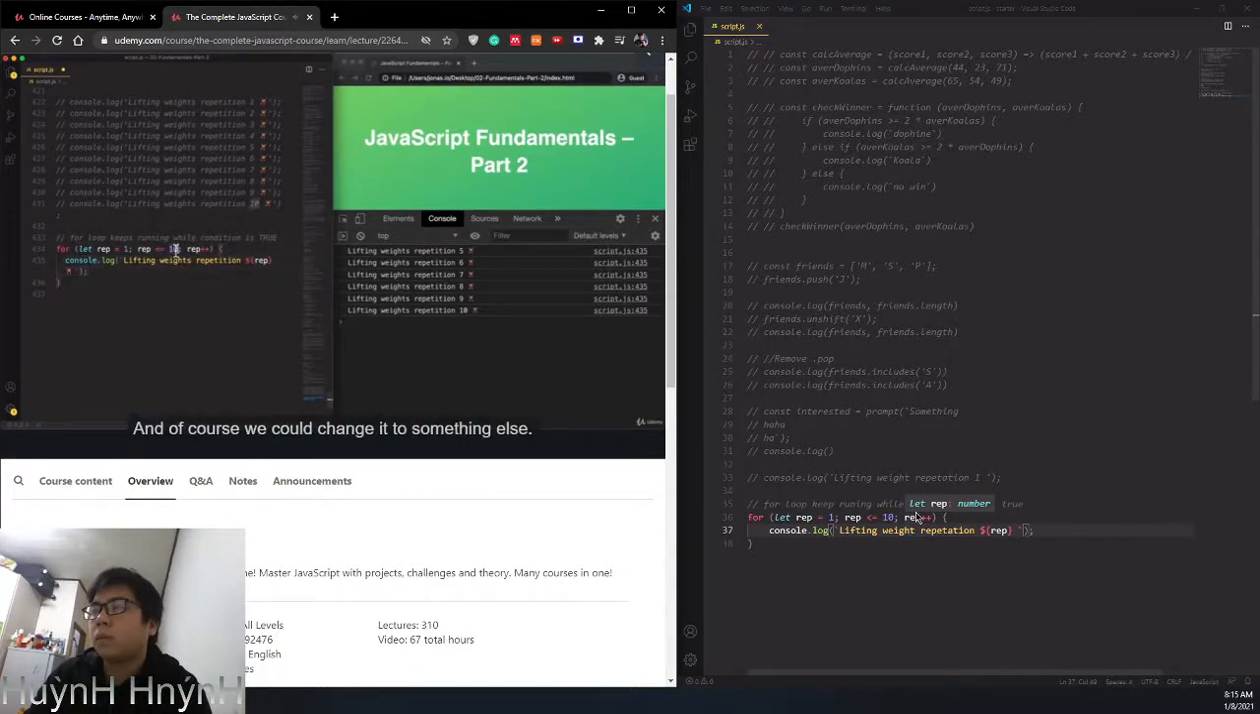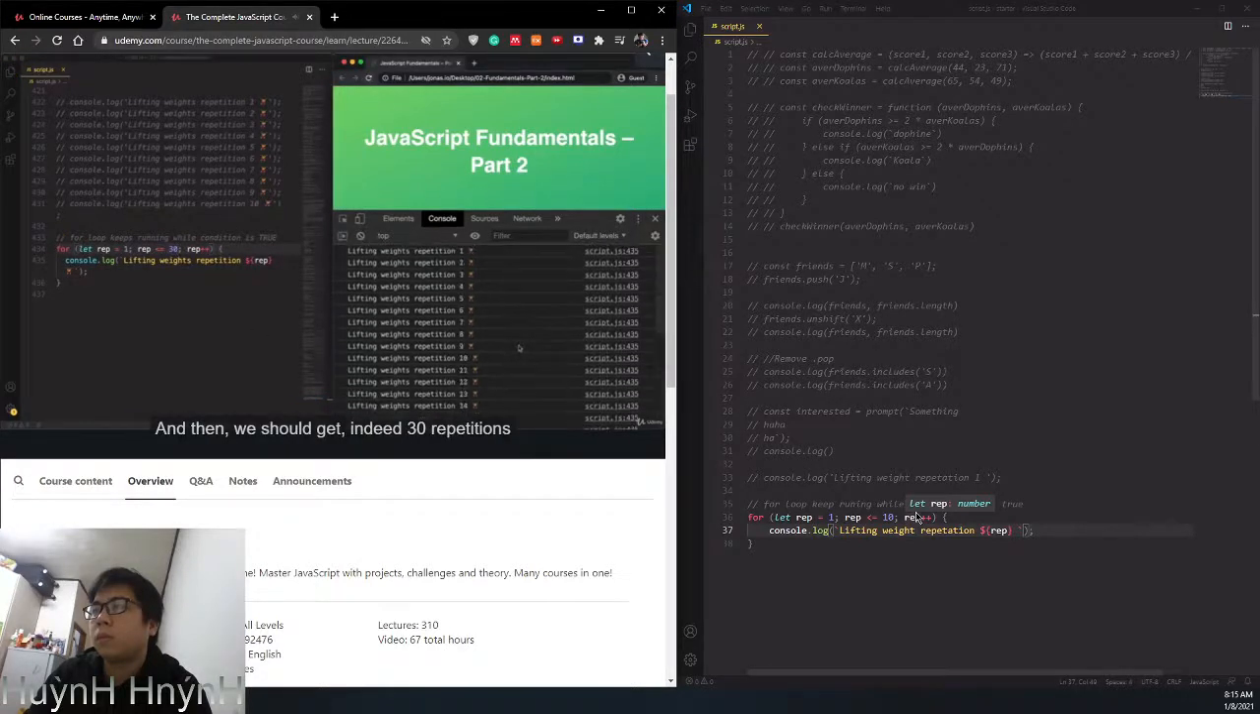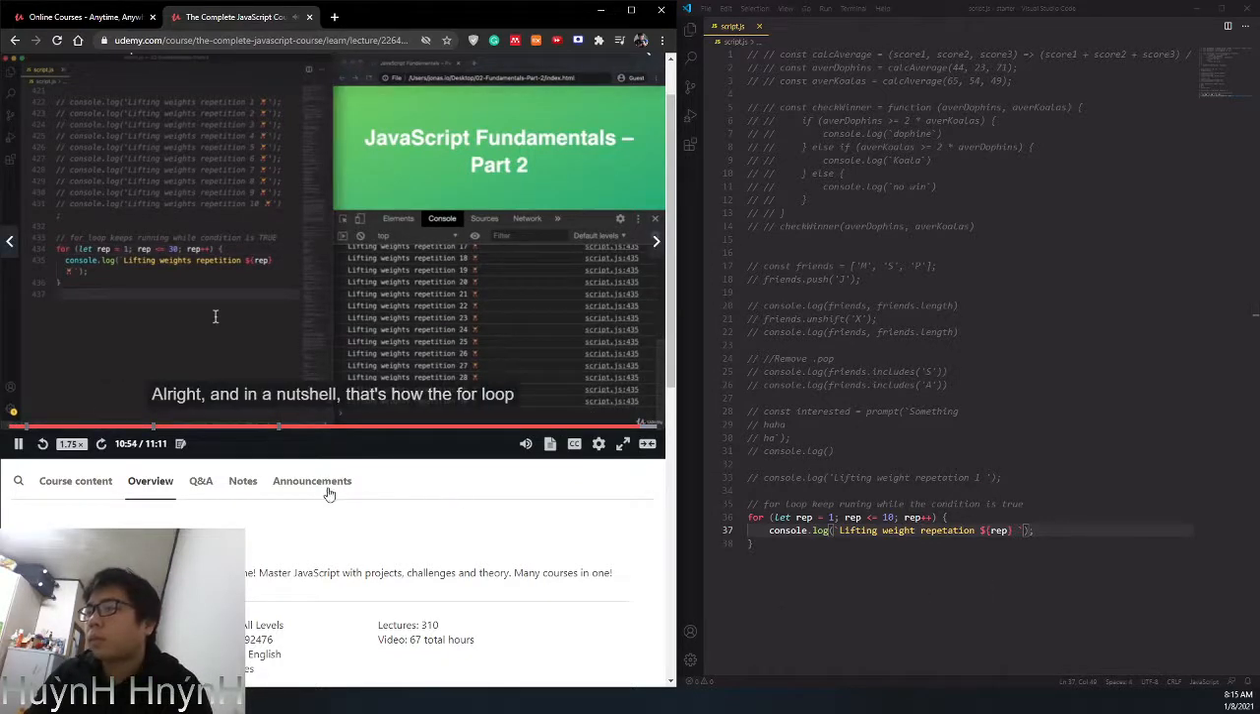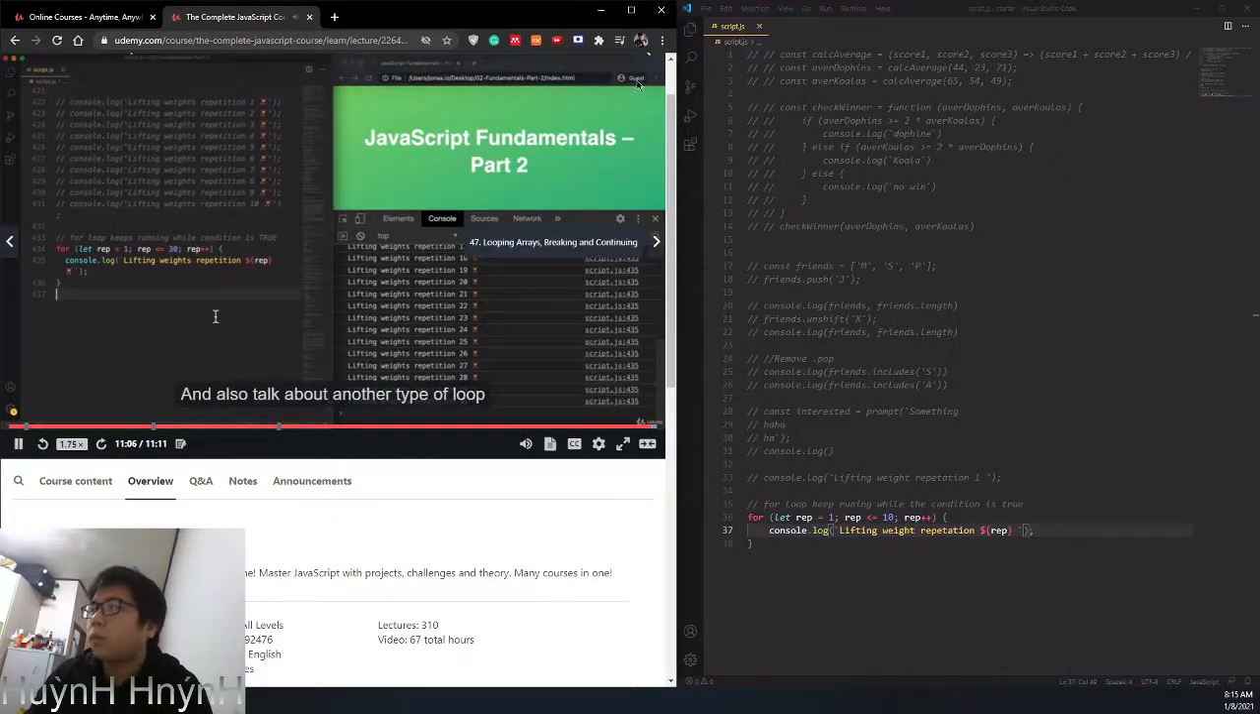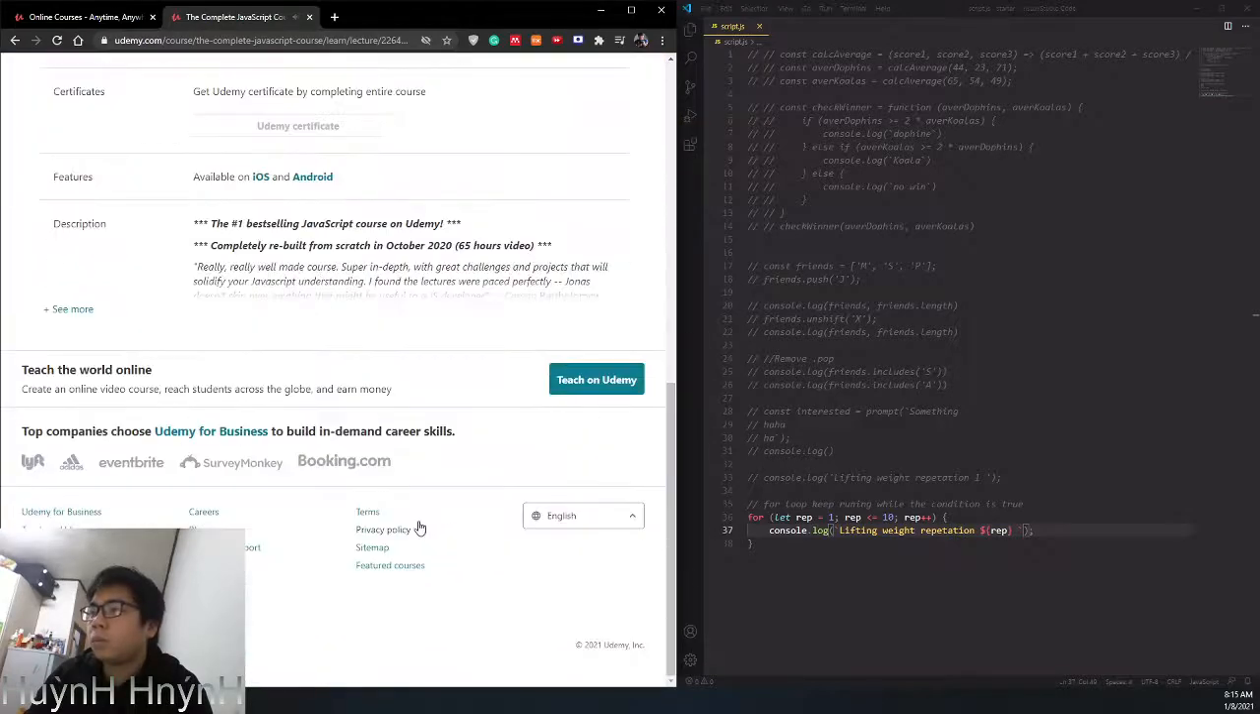And of course, we could change it to something else. Let's put it at 30, and then we should get, indeed, 30 repetitions of the same string where only this counter here is changed. Alright, and in a nutshell, that's how the for loop works in JavaScript. In the next few videos, we will see some more useful applications of the for loop, and also talk about another type of loop that we have in JavaScript.